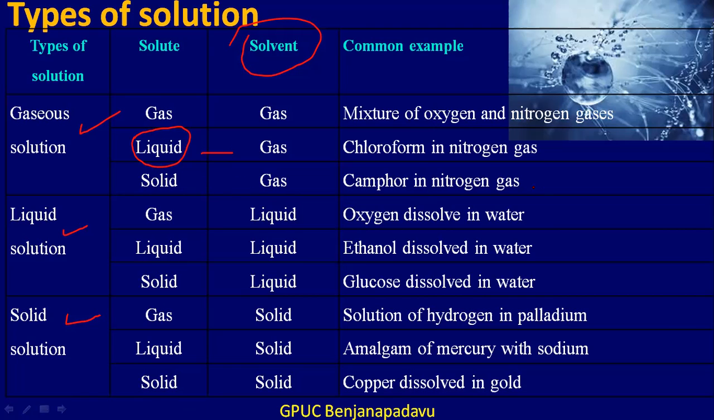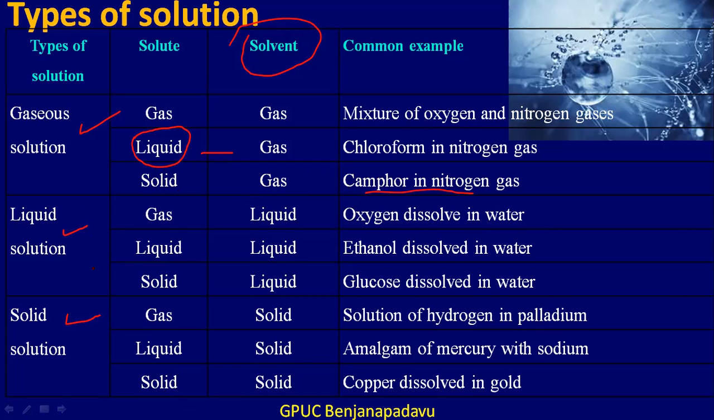Then the third subtype would be solid in gas. An example for this would be camphor in nitrogen. Any other we can think of, we can consider dust particles in the atmosphere. Dust particles are fine solid particles dispersed in gas, so that will be an example for solid in gas. Or smoke in the atmosphere, which is fine carbon particles in the atmosphere, will also be a solid in gas type of solution.